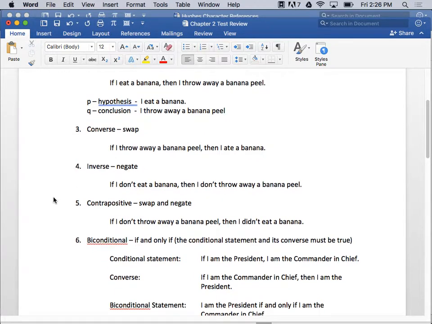And then the other thing is contrapositive. And contrapositive is the longest, so you do both, right? Converse, inverse, contrapositive. The longest word, you do both. You swap and negate. Got it? So the conditional statement is if I eat a banana, then I throw away a banana peel. Contrapositive swaps it and negates it. So if I don't throw away a banana peel, then I don't eat a banana. You guys see that? Okay. Contrapositive is swap and negate. Does that make sense to you guys?